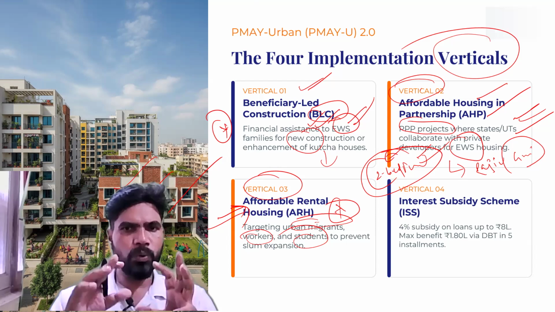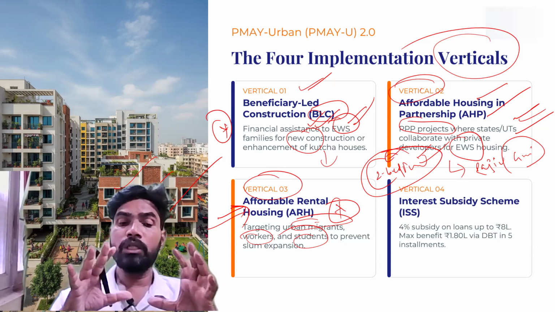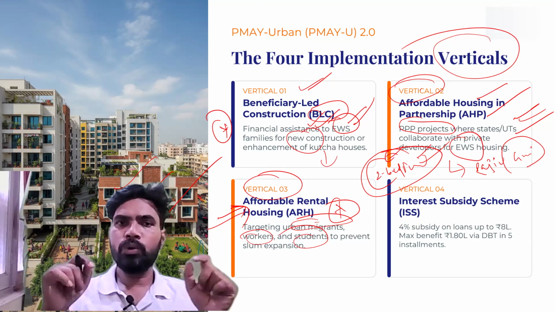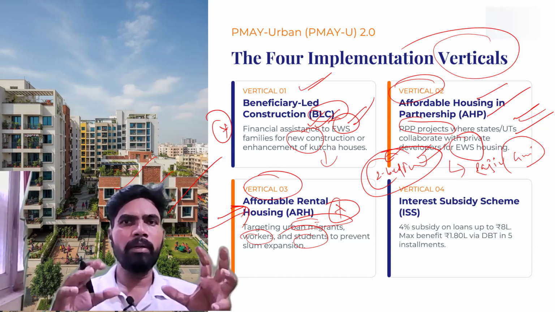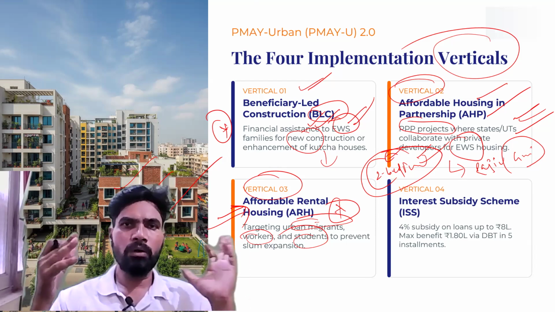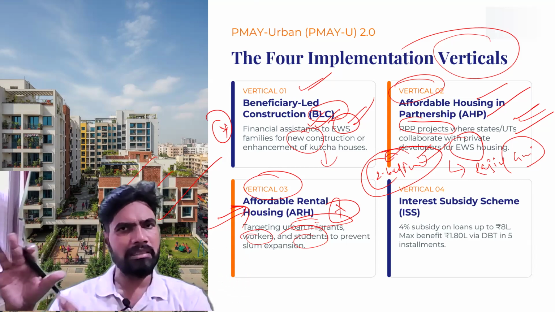Students are also very transient, means they are not going to live permanently in urban areas. So for that kind of people, there is no meaning in providing a permanent or own house. Why? They are not going to live there permanently. Their movement is continuous, in transient mode.